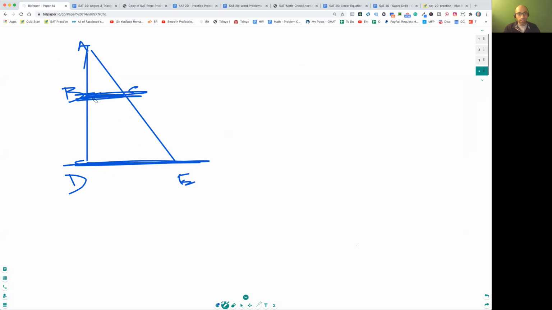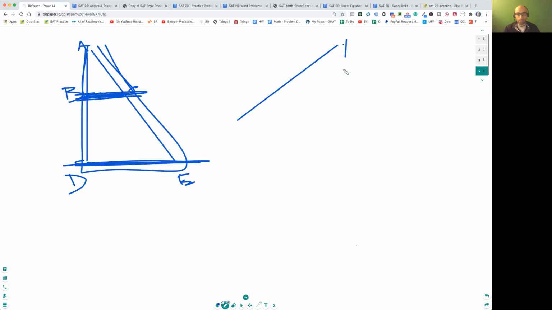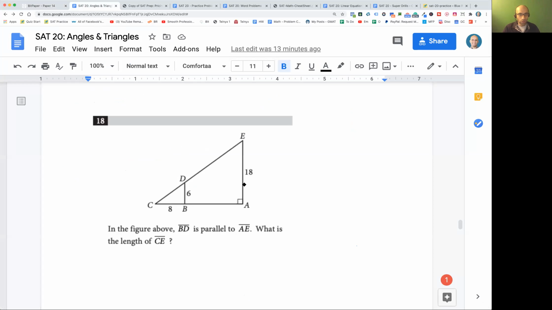Remember, this is the baby triangle, this is the bigger one. The baby triangle is always at the top, or at one of these sides over here. It could also be some triangle like this. This is a baby triangle now, and this is the bigger one. Okay, so let's try to solve this problem now. I'm going to bring it to the whiteboard. Let's solve this last problem and be done with angles and triangles.